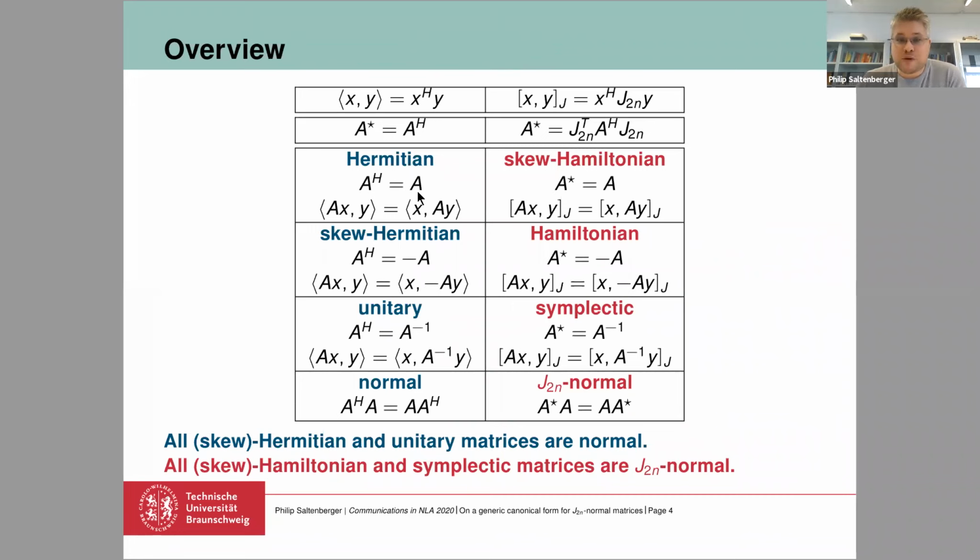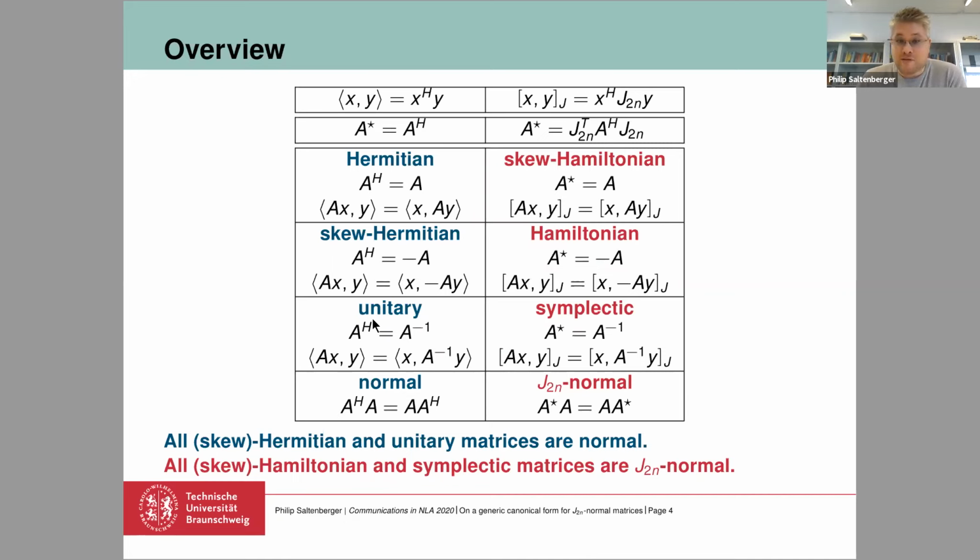Whenever we have a matrix A that is equal to its conjugate transpose, we usually call it a Hermitian matrix. And if we are considering the symplectic inner product, a matrix that is equal to its adjoint is called a skew Hamiltonian matrix. So the skew Hermitian matrices are the ones that are equal to minus their adjoints, and in the symplectic world, these matrices are called Hamiltonian.